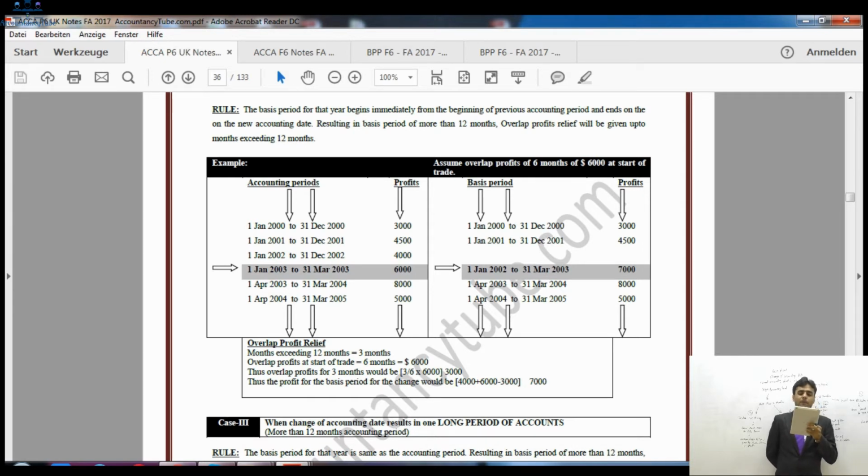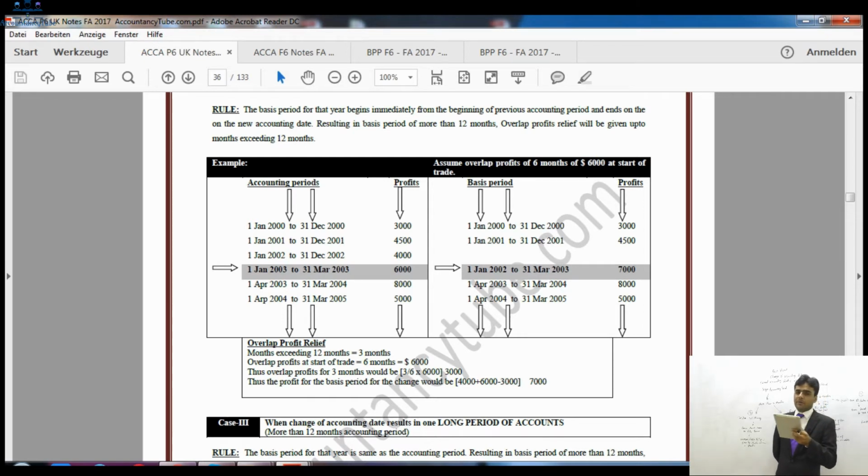Right? Overlap profit relief will be given up to the months exceeding 12 months. So of course this basis period will be more than 12 months, and overlap profit relief will be given by the months exceeding 12 months. So it is from 1st of January 2002 to 31st of March 2003. So it is £7,000 we took here, £7,000 profit. So how did I get £7,000? £6,000 was actual profit, £4,000 was previous 12 months profit, altogether £10,000.